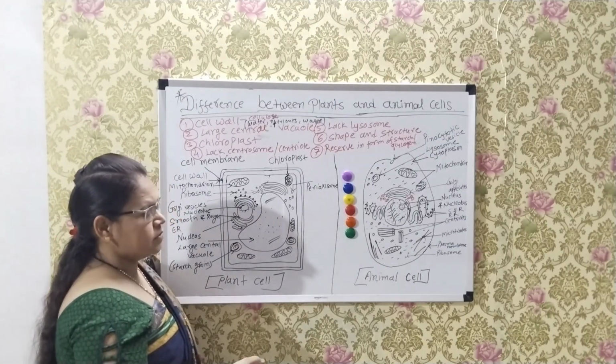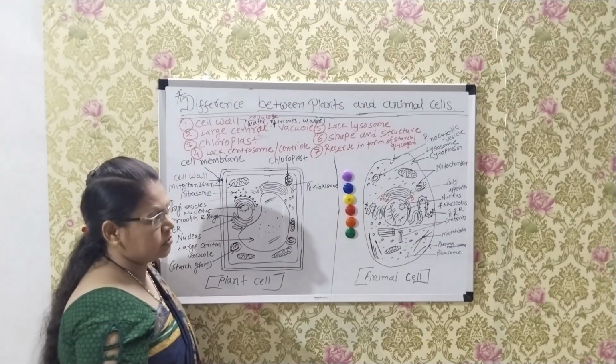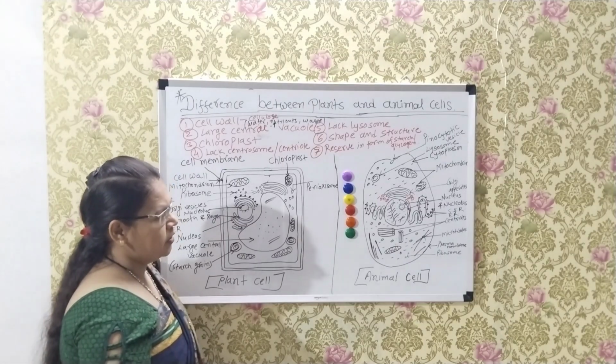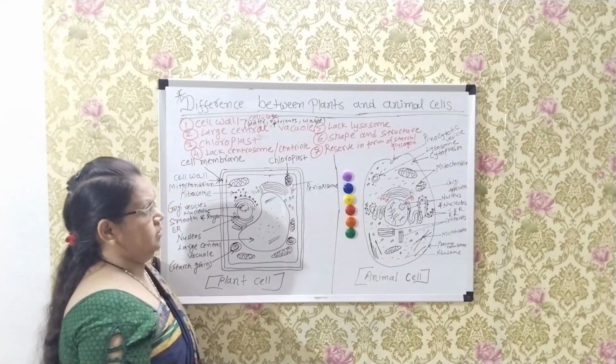Because in animal cells both types of reproduction are found, asexual and sexual.